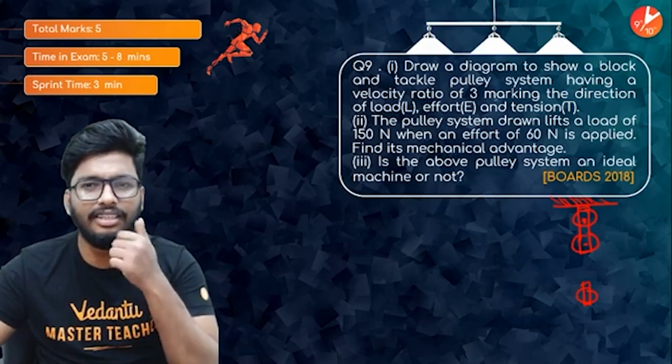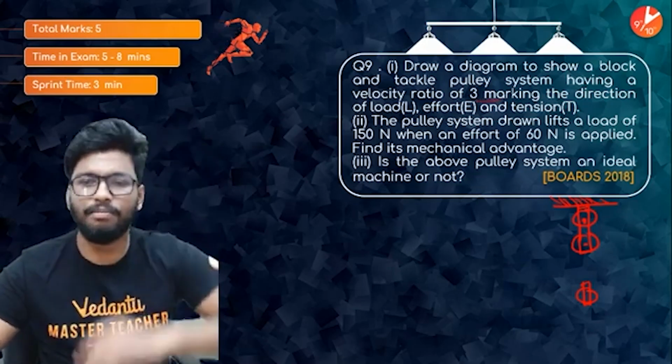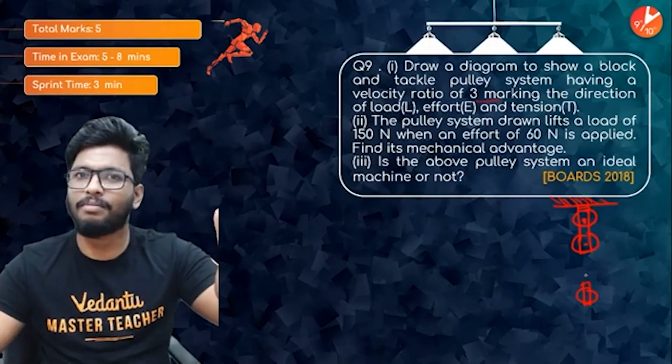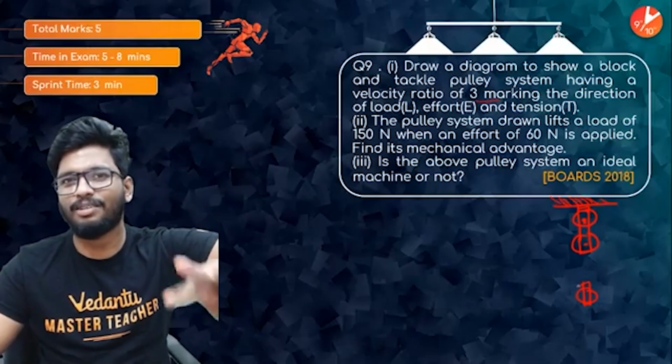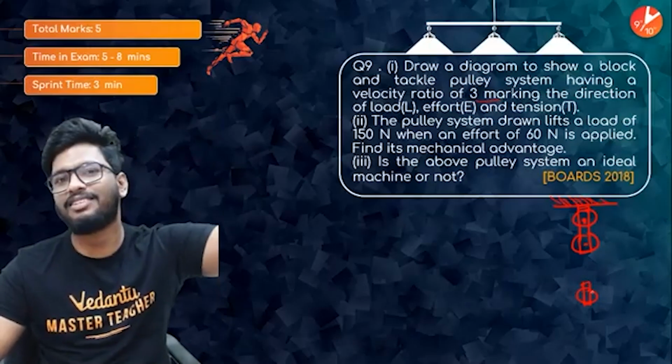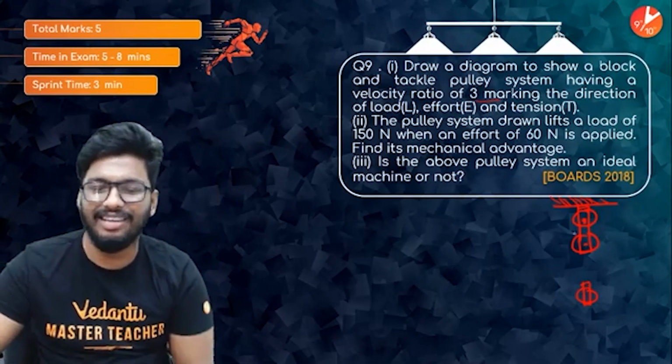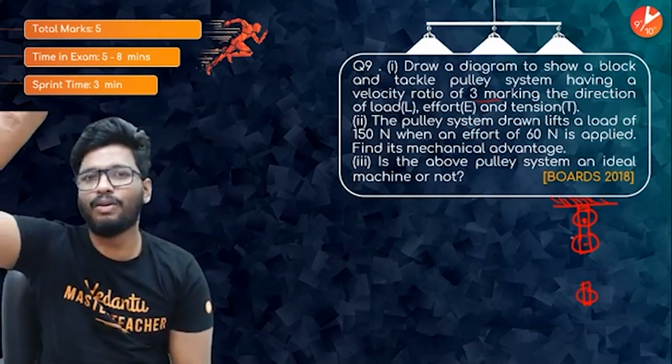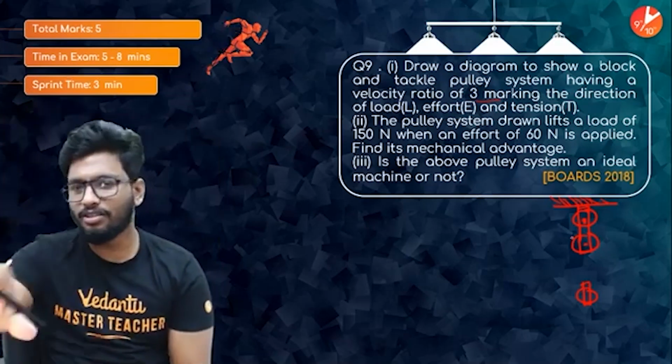So it's a velocity ratio of 3. That means there are 3 pulleys over here. Again, remember this, guys. In a block and tackle system, the number of lower pulleys can never be greater than the upper pulleys. So that's why I drew the diagram like this. There are 3 pulleys. That means 2 will be fixed and 1 will be movable. So this is what you're going to get.